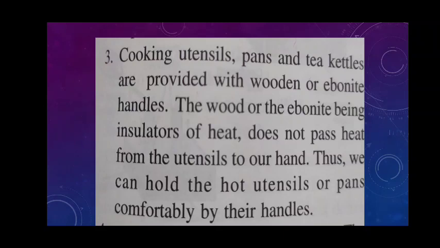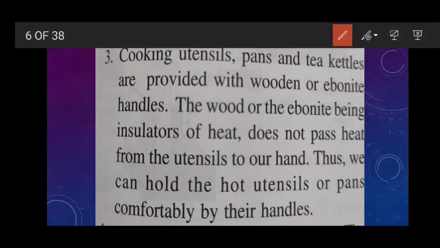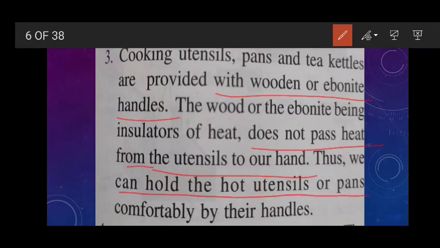Now the next is the cooking utensils, pans and tea kettles. They are provided with wooden or ebonite handles. Why wooden or ebonite handles? Because they do not pass heat from the utensils to our hand, and thus we can hold the hot utensils or pans comfortably by their handles. Clear?